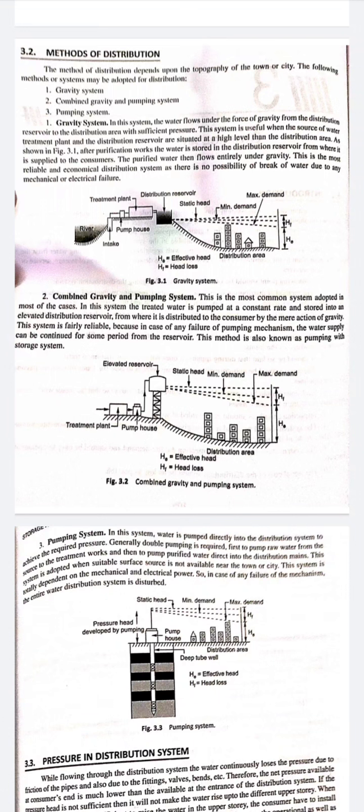So this system is only applied when there is an absolute necessity to maintain a certain amount of pressure to supply the water to a distant location or an elevated position. So the third system is not so much in use, but it is only used when it is absolutely necessary to maintain a certain pressure, like in industrial areas where the water is required at a certain pressure. At that place this pumping system can be used, but the most used and the most effective method of water supply is the combined gravity and pumping system.